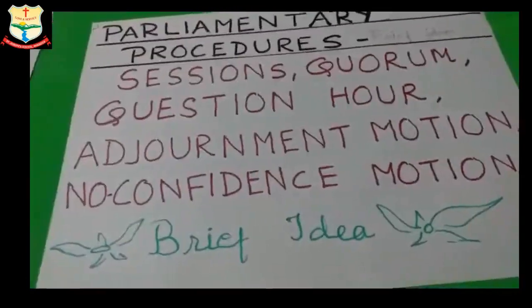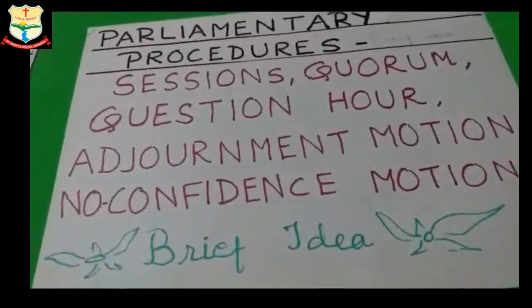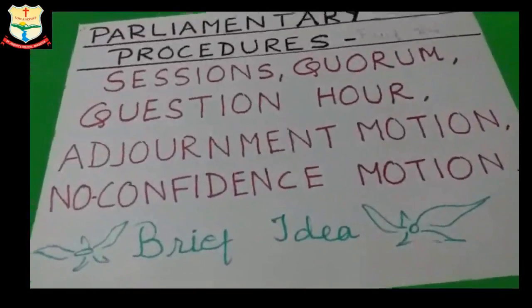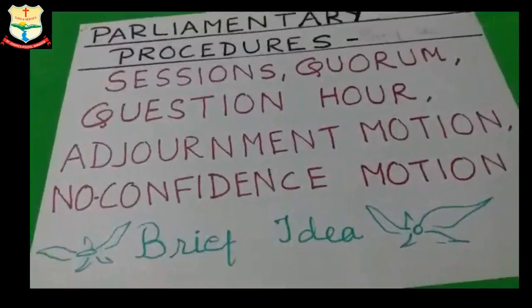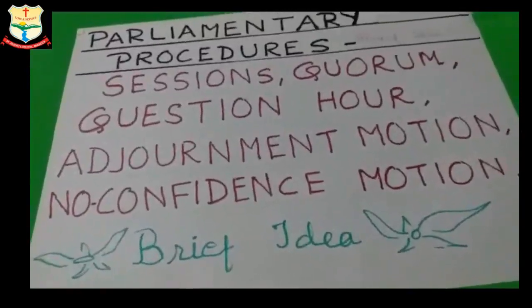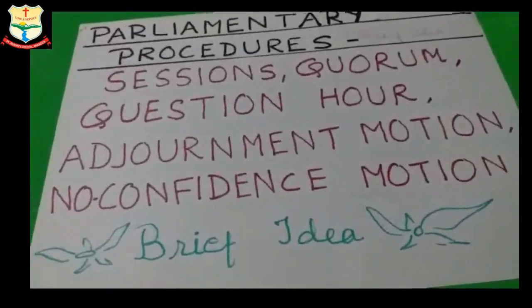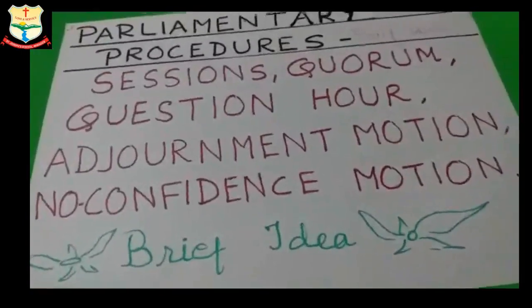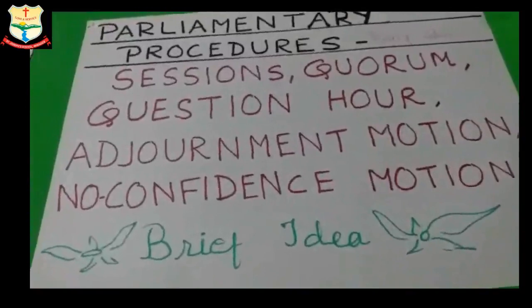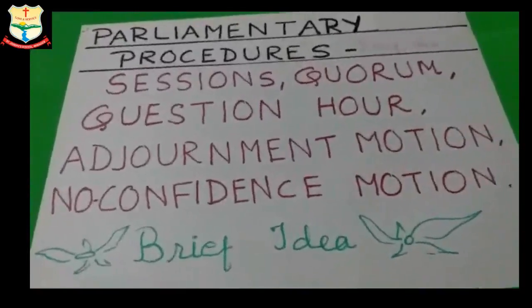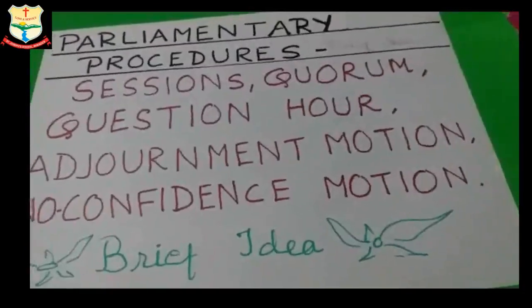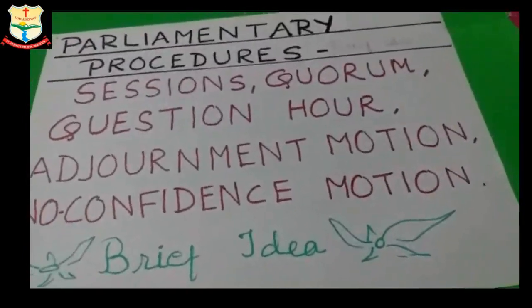Then the question hour. A member of the House asks questions of the government body on matters of public interest. All questions are addressed to the chairperson, and if permission from the chair is granted, then the government must answer the questions. There are 3 types of questions: starred questions, unstarred questions, and short notice questions.